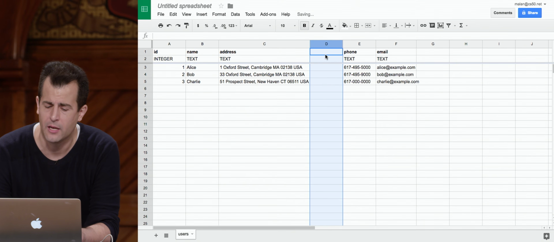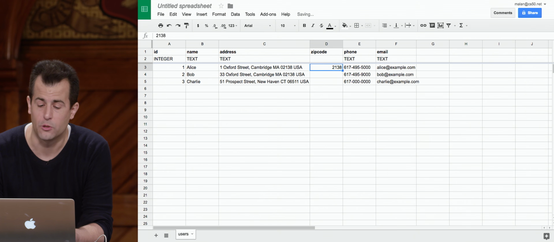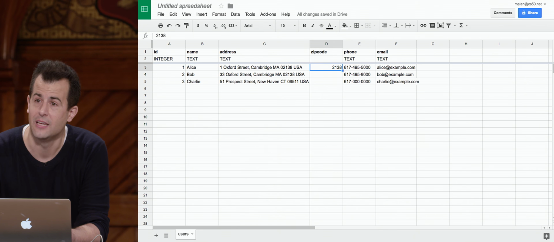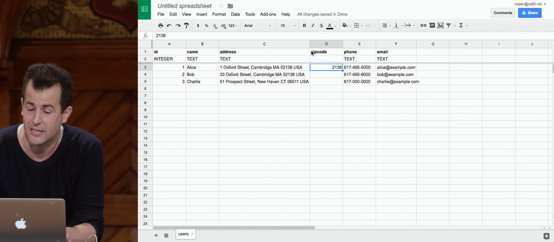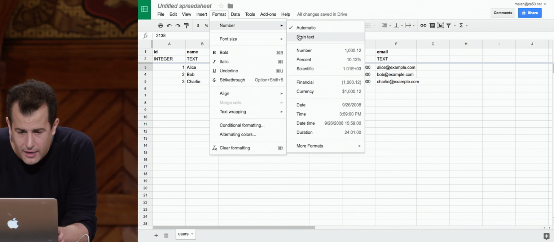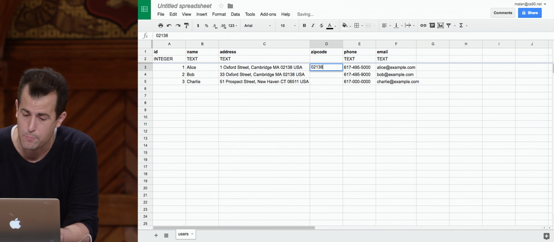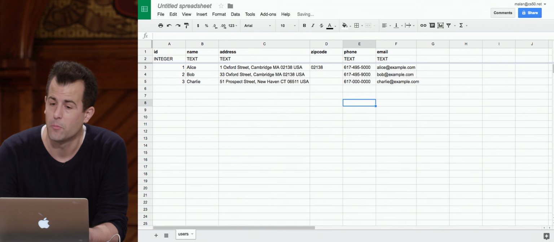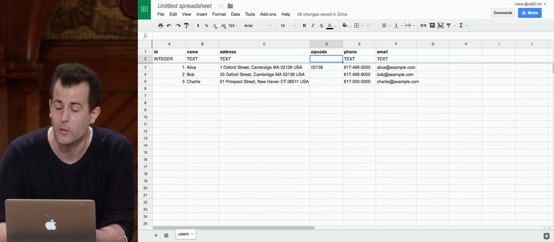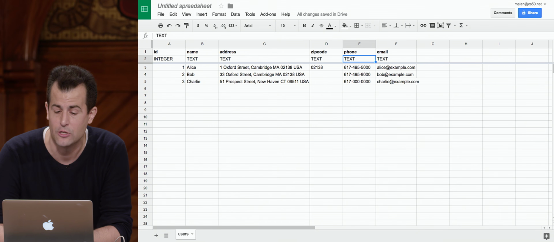So you know what? Let me go ahead and create a field called zip code. Why don't I just store 02138 here? And oh, stupid Google Spreadsheets, notice what it did. It is assuming, because something looks like an integer, that it is an integer. So this is a stupid artifact of using a spreadsheet program. Let me change that to plain text and retype it. Now Google will respect my input. But the point is all the more clear. We had better in our SQL database call that text and not an integer.